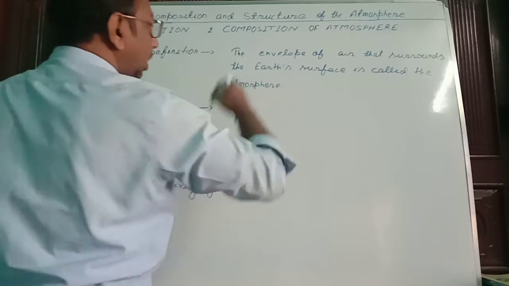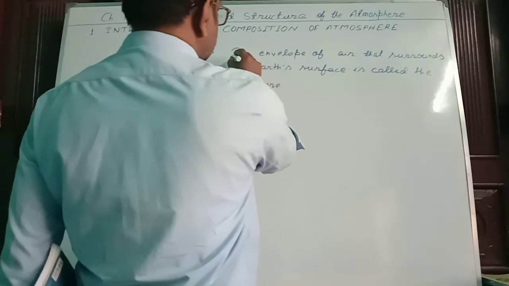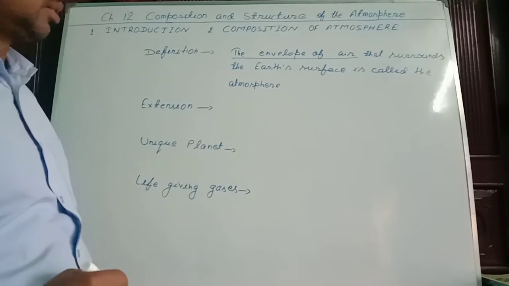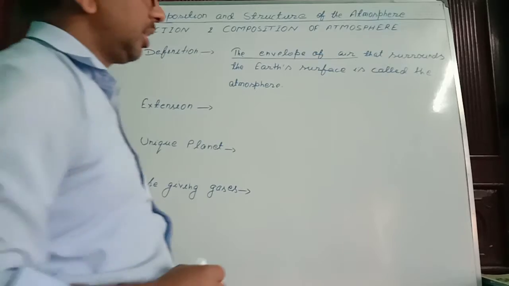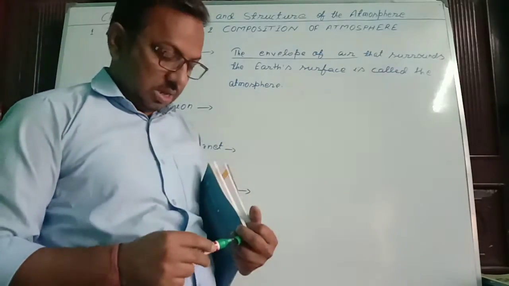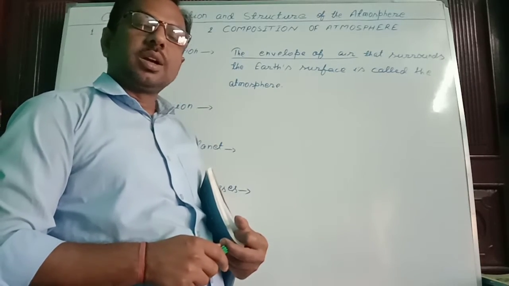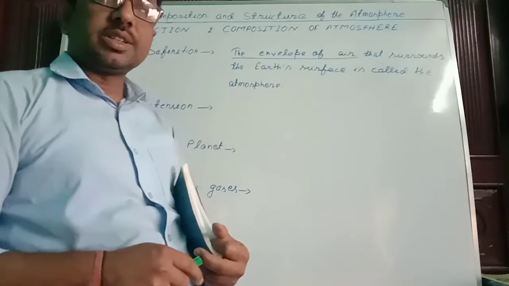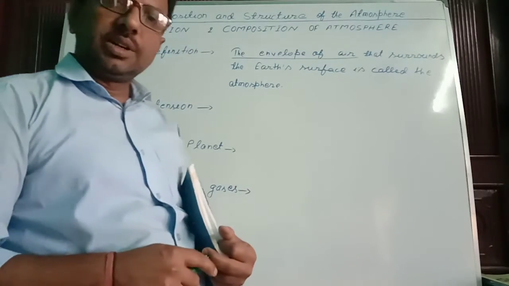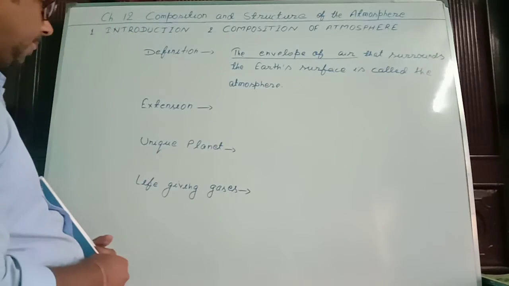Envelope of air. Envelope means different layers of air that cover the Earth's surface, or that is present around the Earth's surface, is called the atmosphere. In this atmosphere, different layers of air consisting of different gases are present. Those different layers surround the Earth's surface, that is called the atmosphere.